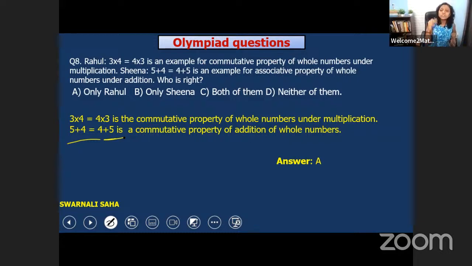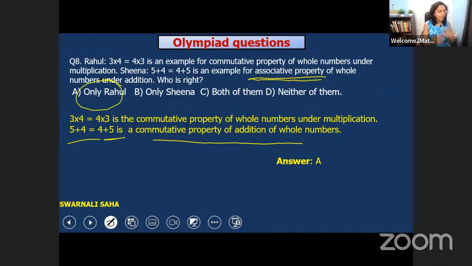So it is also the commutative property, but they are saying it's the associative property. It's not the associative property. Hope you understood. That is why only Rahul is saying the correct thing and the other options are wrong.